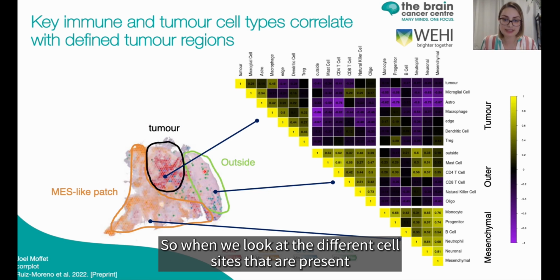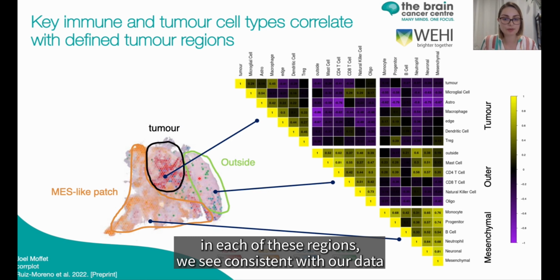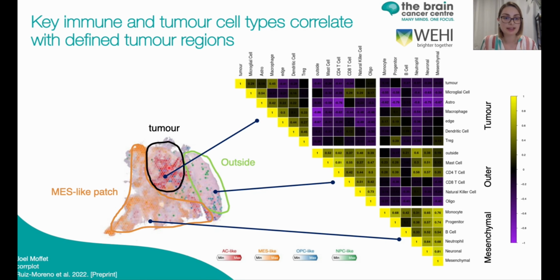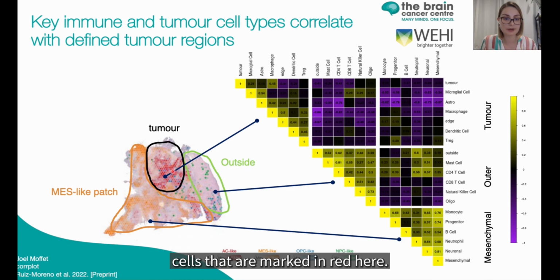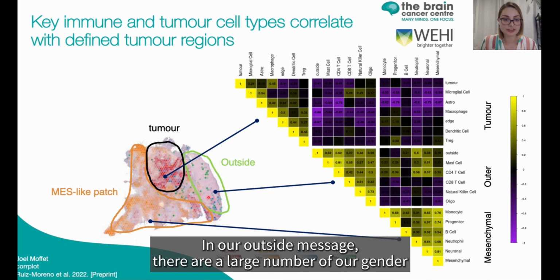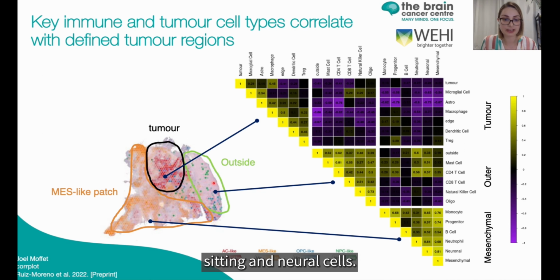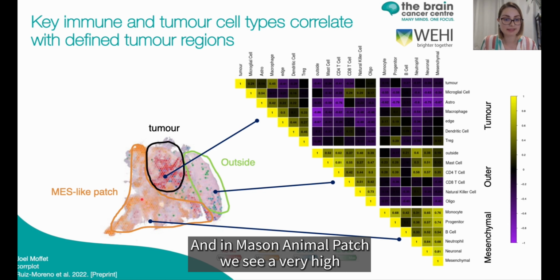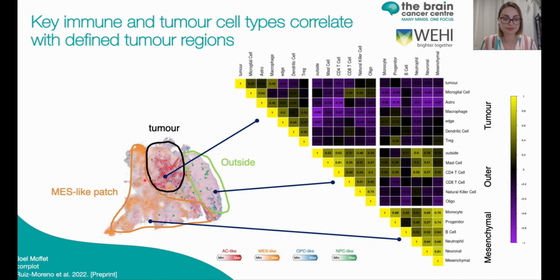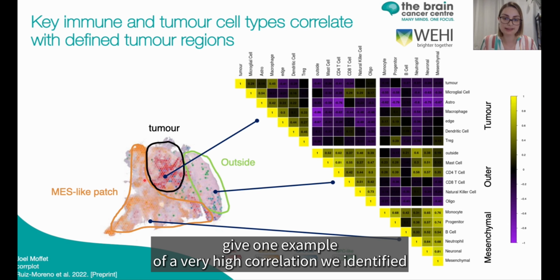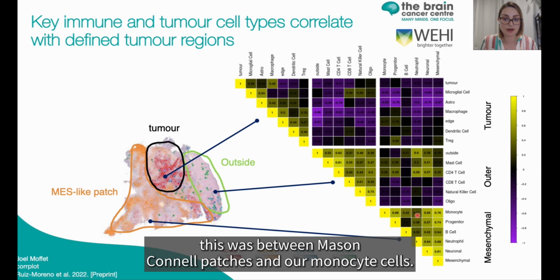When we look at the different cell states present in each of these regions, we see, consistent with our data, a high number of astrocytic cells, marked in red here. In our outside niche, there are a large number of oligodendrocytic and neural cells. In our mesenchymal patch, we see a very high and co-localized proportion of our mesenchymal cell state. To give one example of a very high correlation we identified, this was between our mesenchymal patch and our monocyte cells.